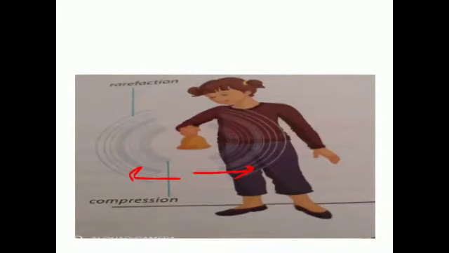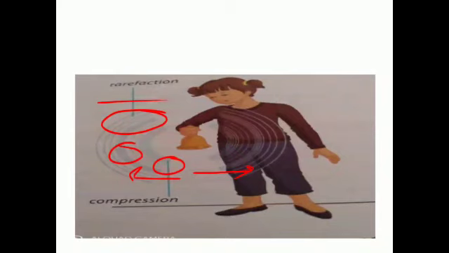The parts of the sound wave where the air pressure is greater, as the air molecules are bunched up, are called compressions. These are compressions, in which air molecules are bunched up. And the parts of the sound wave where the pressure is less, as the air molecules are spread out, are called rarefactions. Students, we do not have to put our ears on the bell to hear it ringing. The sound is carried to our ears by vibrating air molecules.